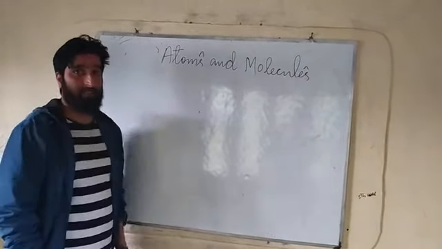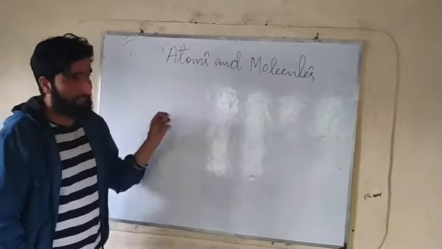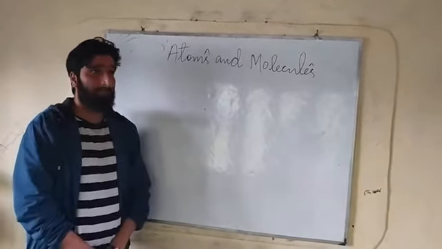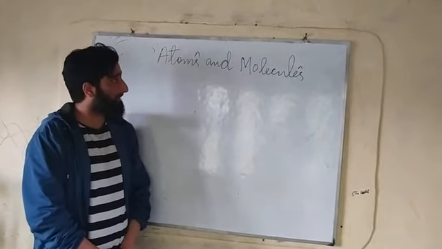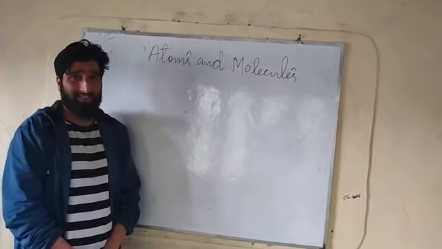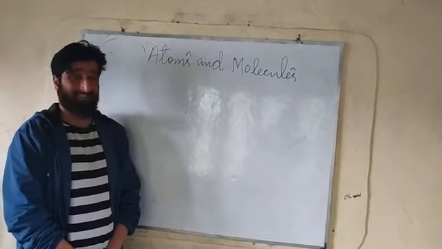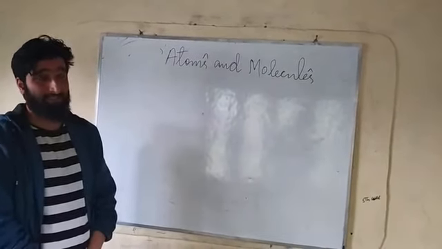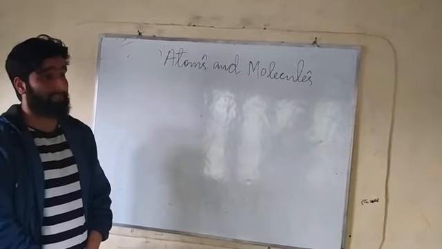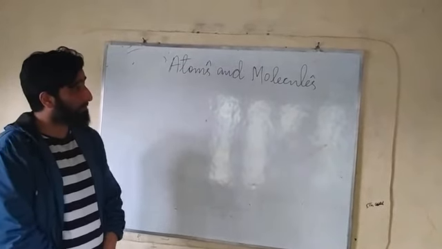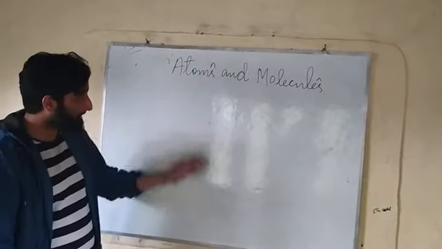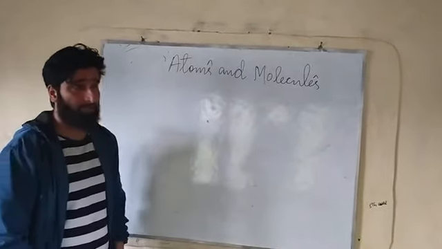In the previous lecture, I told you that as per the definition, the atom is the smallest particle of matter. The moment it is the smallest particle of matter, it takes part in chemical reactions, and it maintains its identity in the chemical reaction. It does not lose its identity in the chemical reaction. We have discussed that very thing. Let me take this atom more forward.